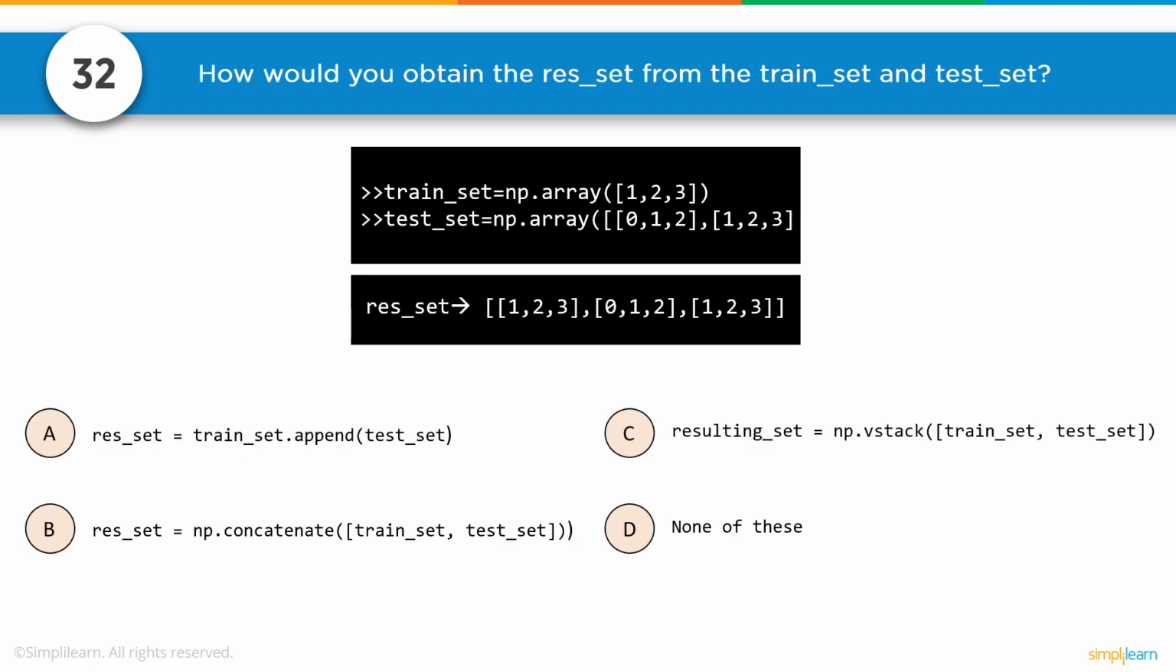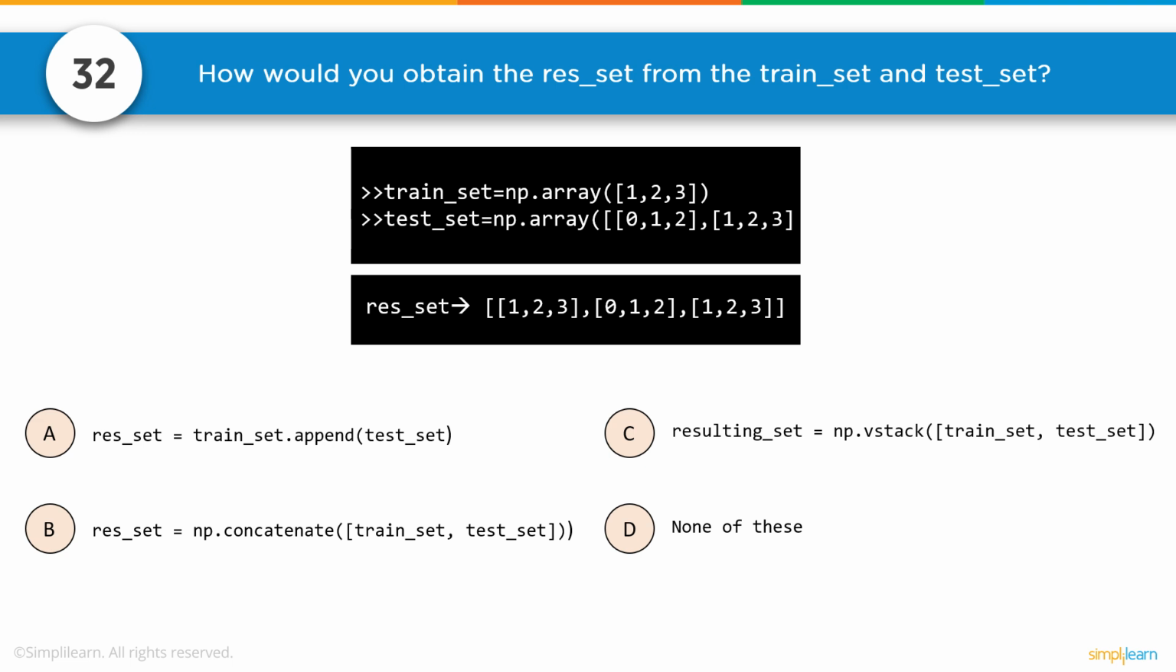Number 32. How would you obtain the resulting set from the train set and the test set from below? Let's go ahead and look at the two different variables. We have train set equals an array of 1, 2, 3. Test set equals a Numpy array of arrays. We have 0, 1, 2, 1, 2, 3. What's important here is that, one, it's Numpy, so that leaves A out, and then we're stuck with 3 other options, and I'm going to say D is out, none of these.